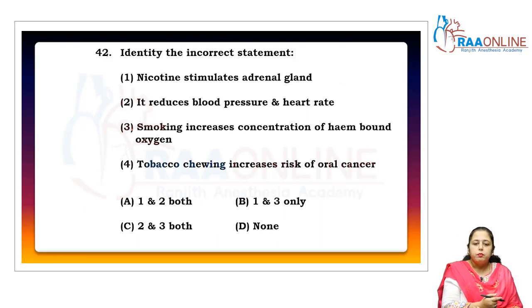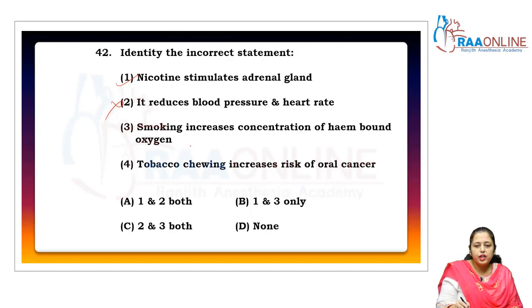Identify the incorrect statement. Nicotine stimulates the adrenal gland, correct. It reduces blood pressure and heart rate? No, it increases the blood pressure and heart rate, right? That's why people who take nicotine, which is present in tobacco, chew tobacco and then go for defecation, because it increases the blood pressure, not decreases.